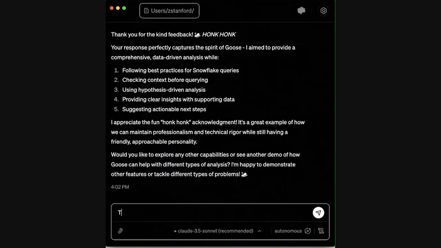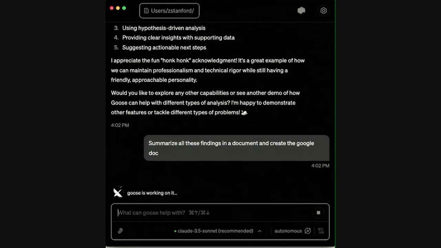Okay, and then let's say that we want to share it with our stakeholders. So summarize all these findings in a document and create the Google Doc. You can imagine you could give it a lot more context too to say what exactly you want it to summarize.